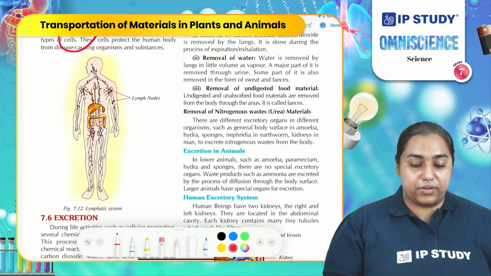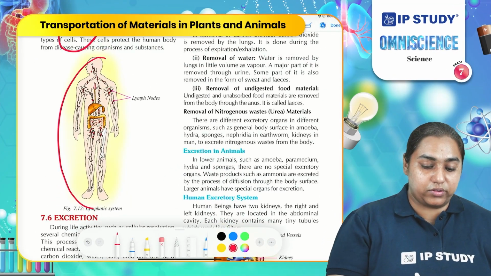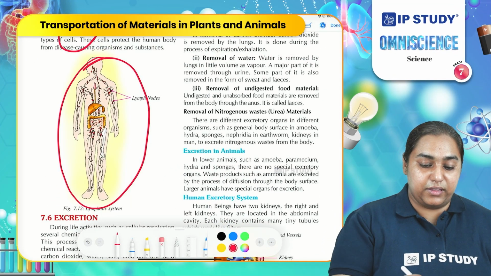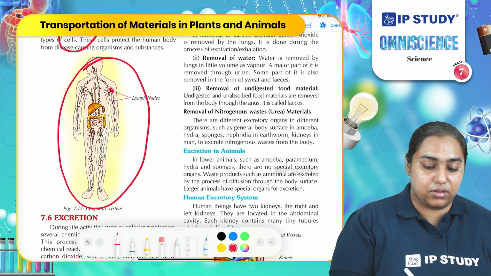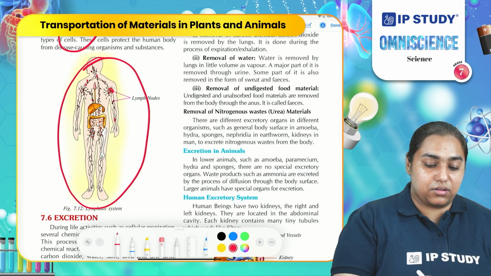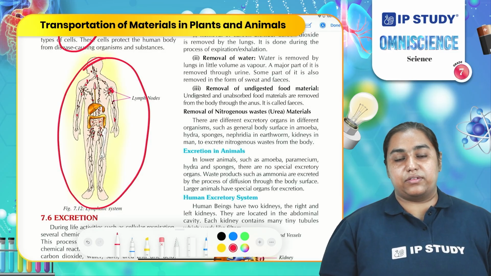If you observe carefully, this picture shows the lymphatic vessel. These small nodes are lymph nodes. They are present along with the circulatory system.